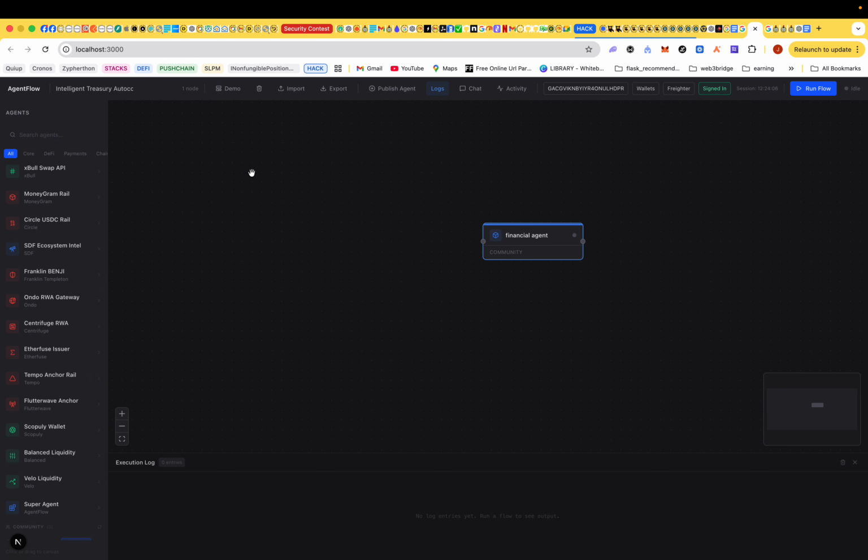It allows more agents, it allows agent interactions, and it also allows users to create their own custom agent right from scratch and interact with the Stellar ecosystem.